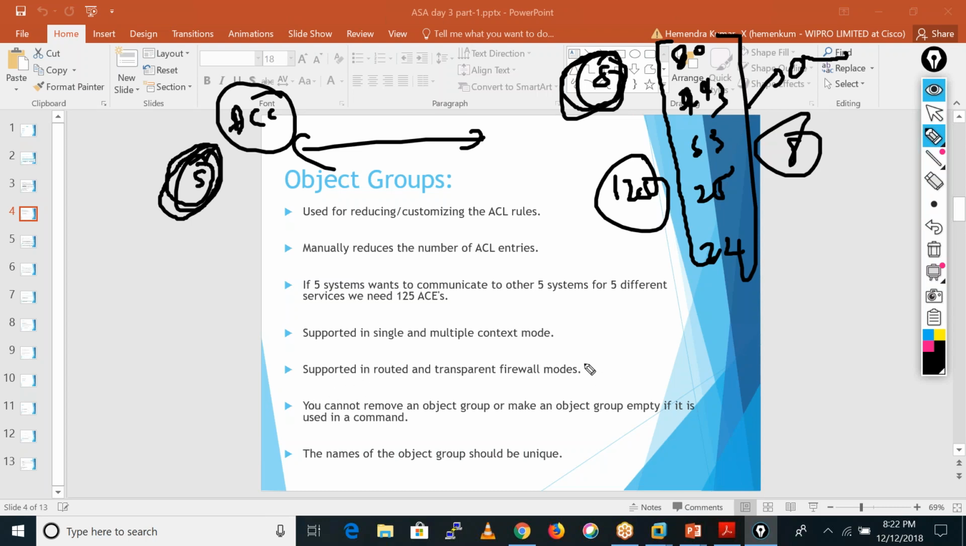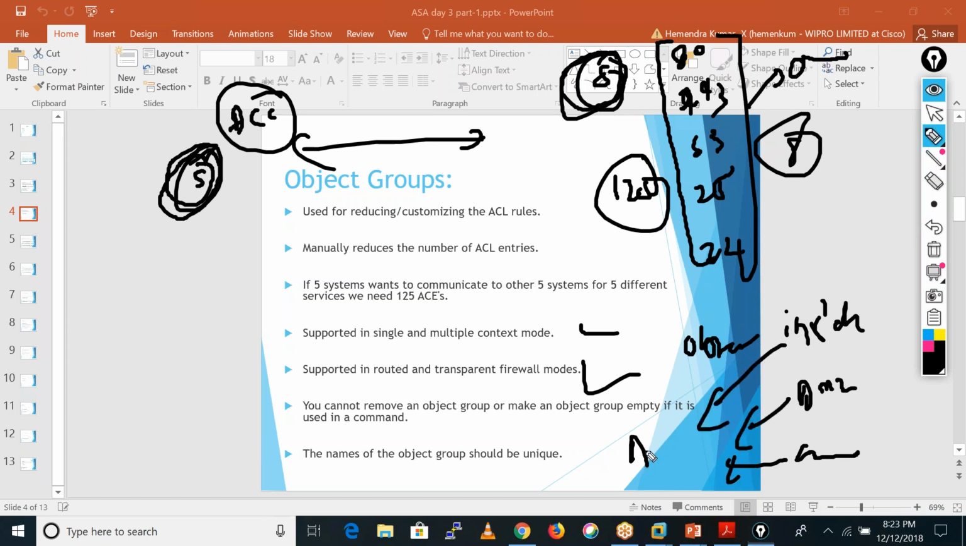Supporting routed and transparent, it supports both types of modes, okay? On object groups, you cannot remove an object group or make an object group empty if it is used in a command. Means, see what happens if you have created an inside object group, DMZ object group, an outside object group, and you are using these object groups in ACLs or NAT, okay? And if you want to delete this thing, you can't delete. It will not allow you to delete. You have to remove it first from ACLs or from NAT. After that only you can delete that thing, okay?